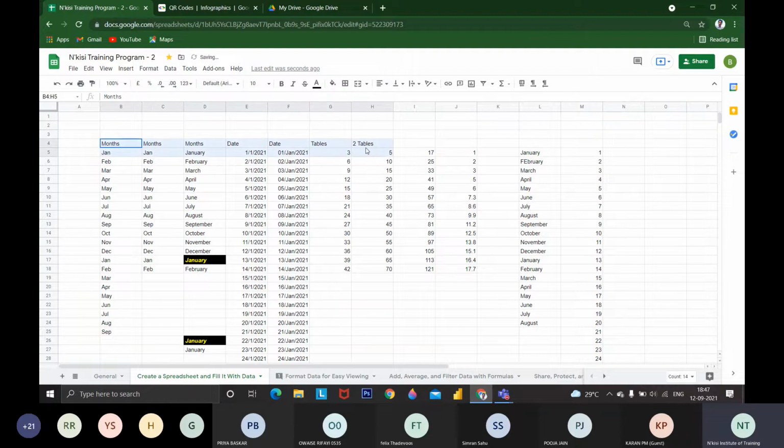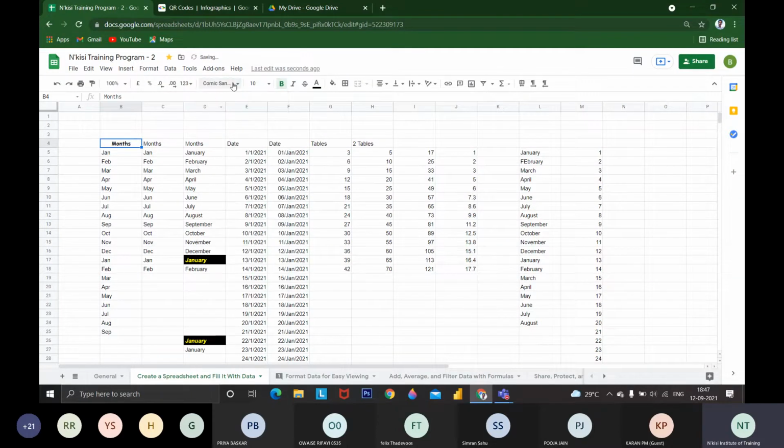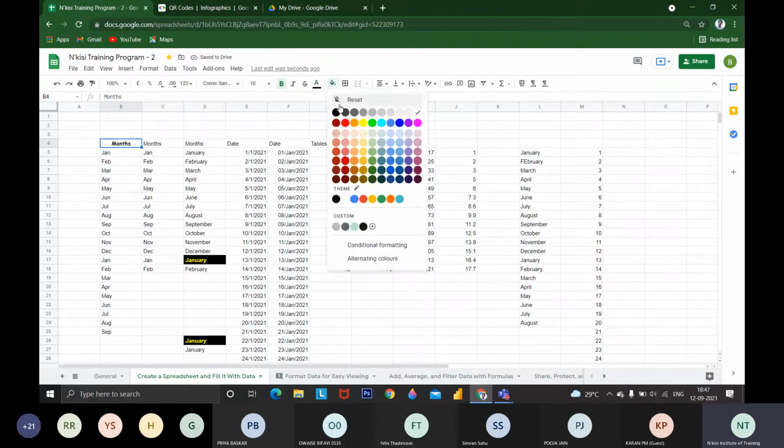This is the headers available. We will usually mention headers at the top with some difference, right? Now I am going to change the first cell alone. I'm going to make it center aligned, make it bold, and change the font to something different. Arial is something different. I have changed the font and I'm going to change the color.